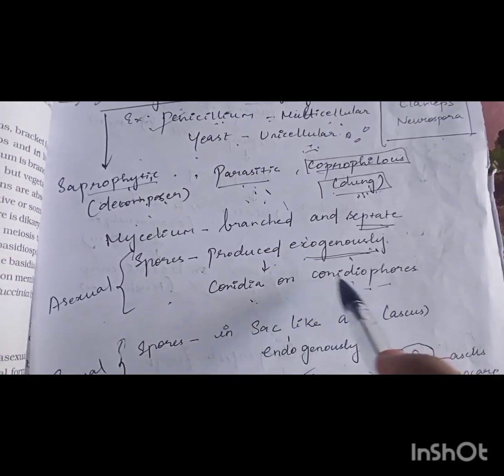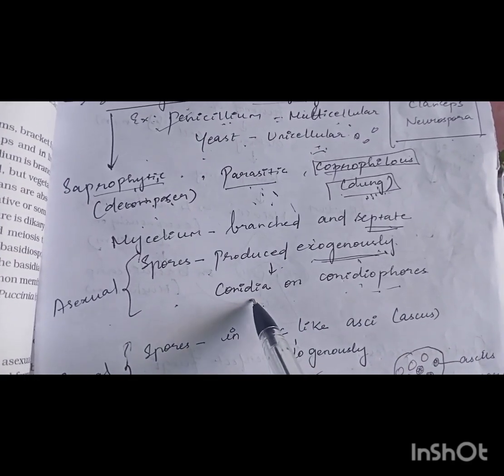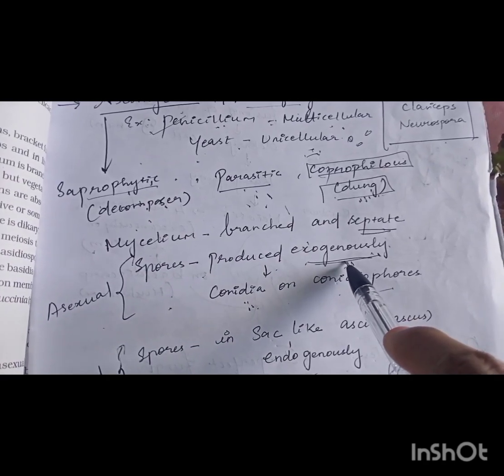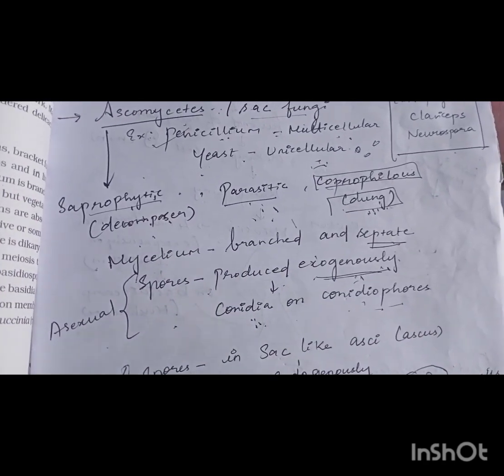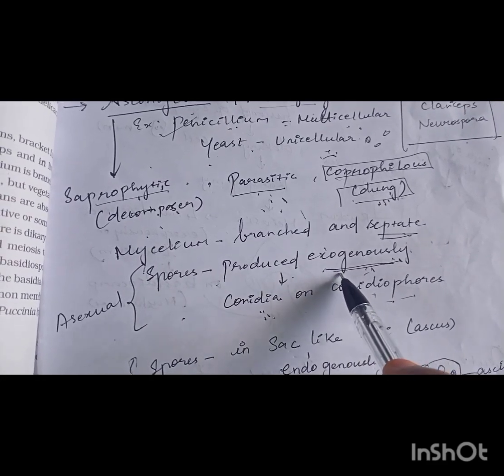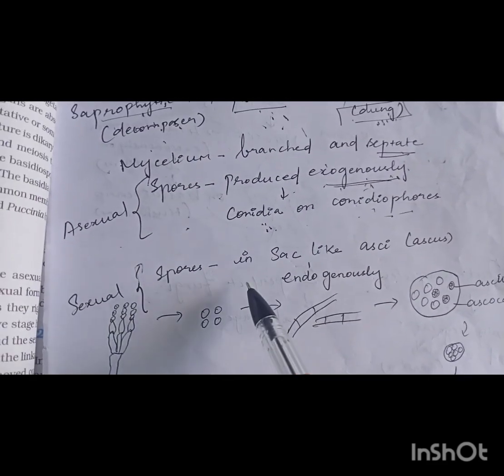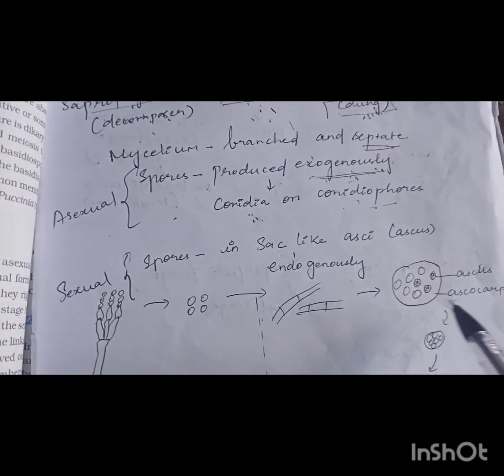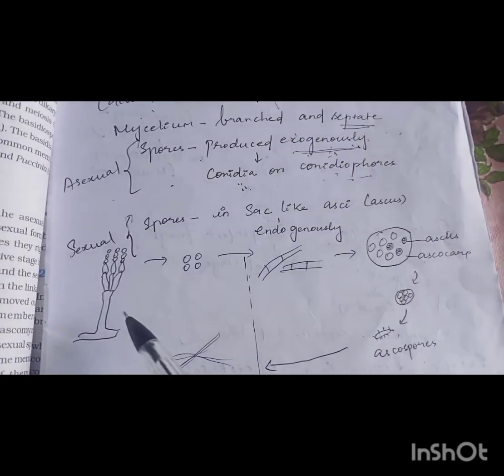Asexual reproduction takes place by the production of spores, that is conidia, on conidiophores. So these are the structures which bear the spores, conidia, and they are produced exogenously, that is they are not produced within any structure. They are produced externally, and hence the term exogenously. Sexual reproduction takes place in a sac-like structure called ascus. So this is the conidiophore and conidia.